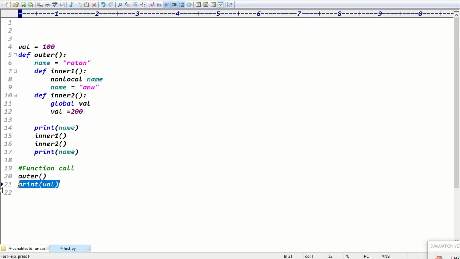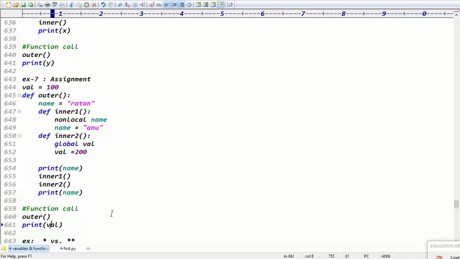now it will be 200, right? Because we are changing the outer function variable, right? So we'll get the output as 200, guys. Is it clear now? That is the information. Guys, assignments are clear. I already shared all the assignments. You try to check the assignments, guys.